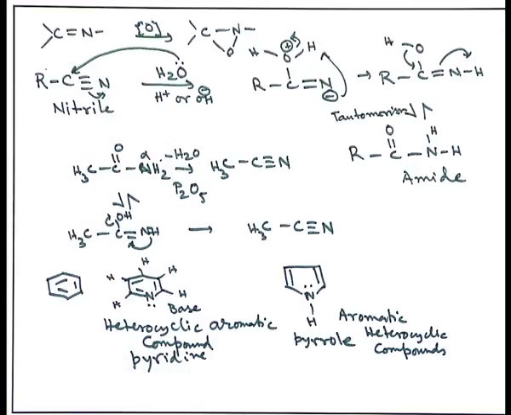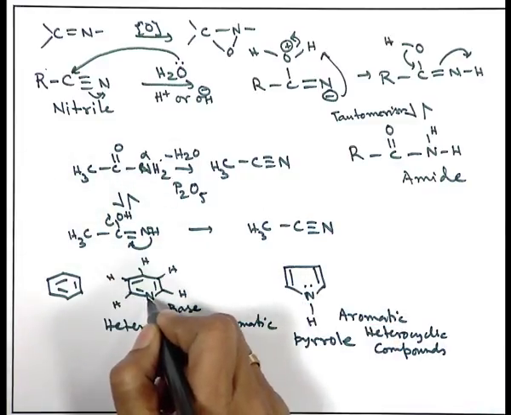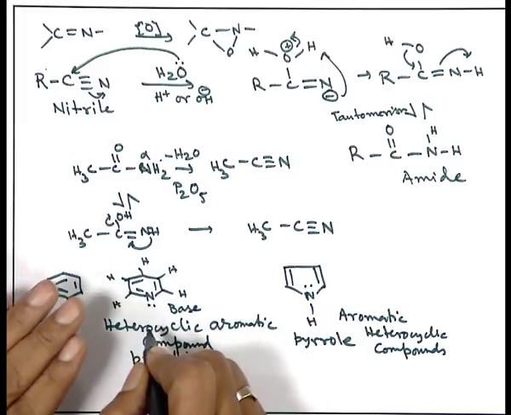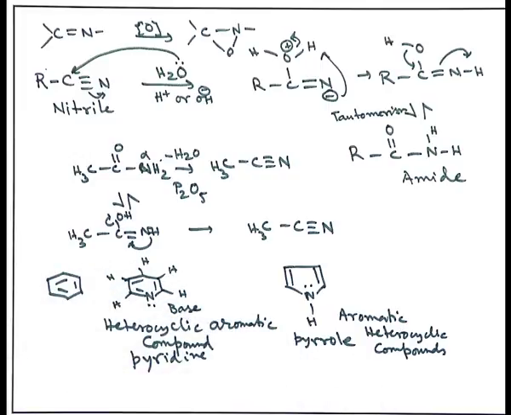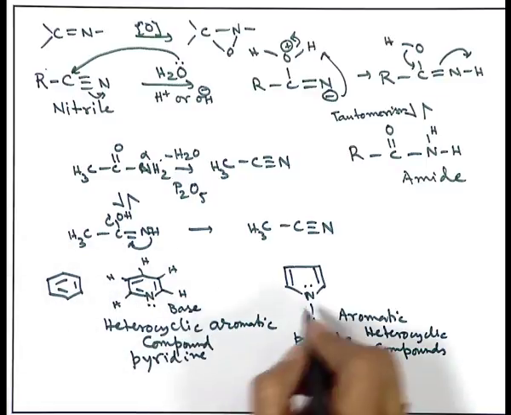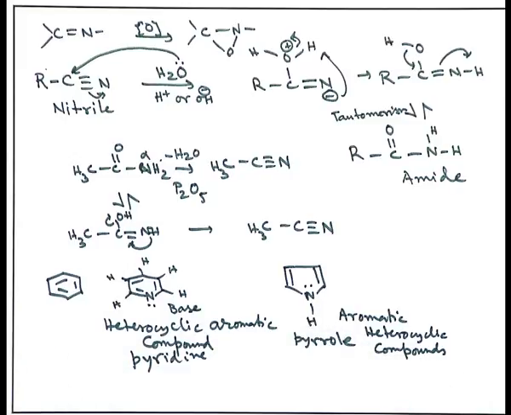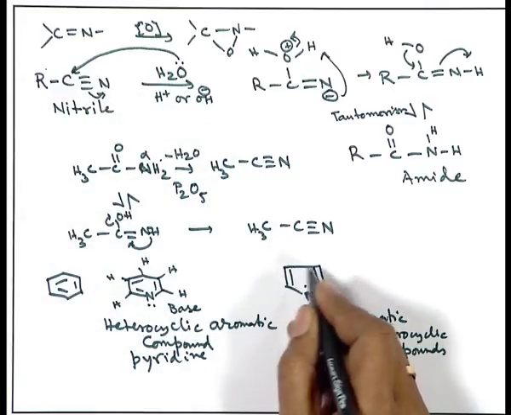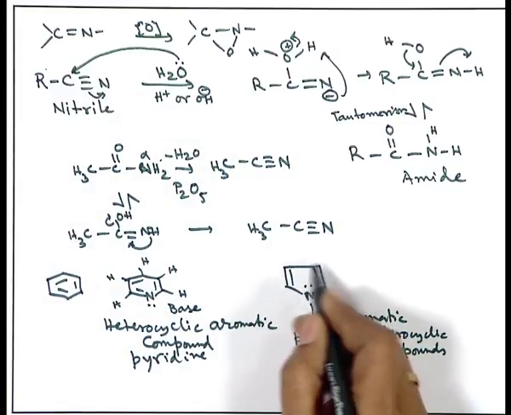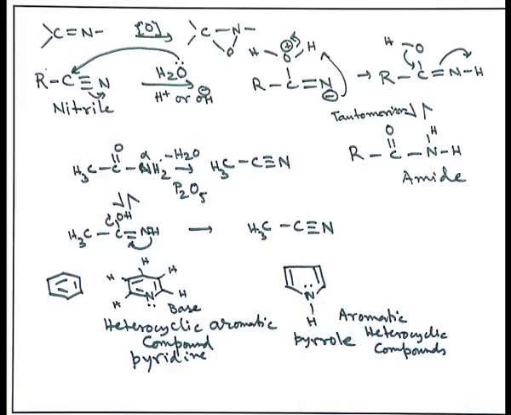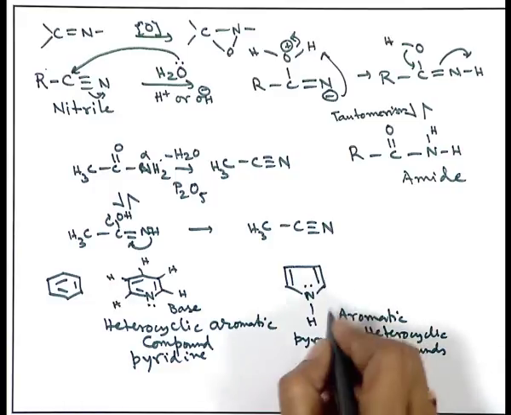But what is happening by this process? The nitrogen in the 6 member case is available; the electron pair on nitrogen is available to other substrates. So, that is why I have written the term base: pyridine is a base, but in case of pyrrole I cannot write that term. Why not? Reason being, the lone pair of nitrogen is now being taken into the aromaticity of the 5 member unit. So, it is not available. So, what happens? It acts as an acid.